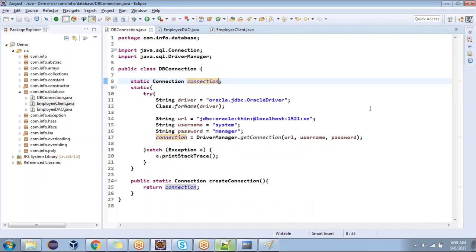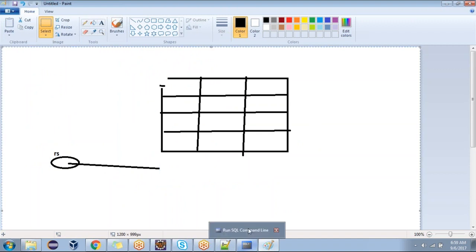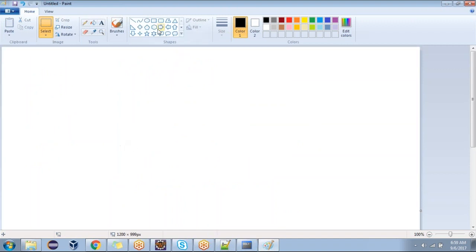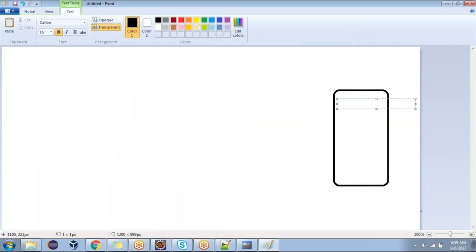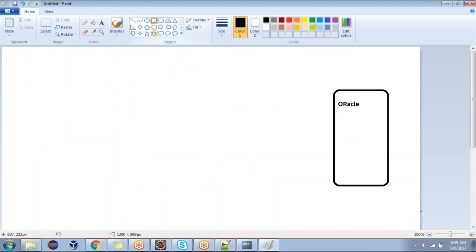Now look at my diagram and tell me, how many classes are we using? Can I see some Oracle database? Oracle database is connected with which class in my example?